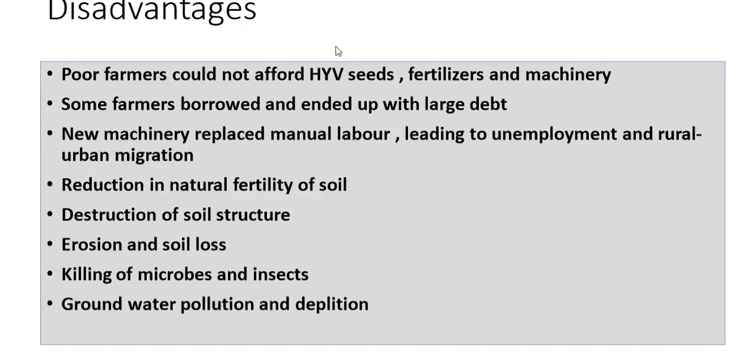And what will happen then? The microbes, we know that the microbes which come directly from the soil, those are very very useful, and those are used as the fertilizers or the chemicals for the fields or for the farms. And these artificial fertilizers used to kill these microbes and insects. Then the groundwater pollution and depletion, because of so many chemicals used, because of so many artificial fertilizers used, so the groundwater also gets polluted and depleted. These are the disadvantages of the green revolution.